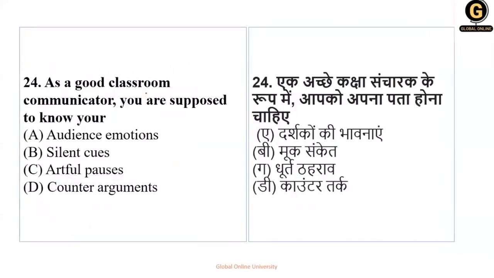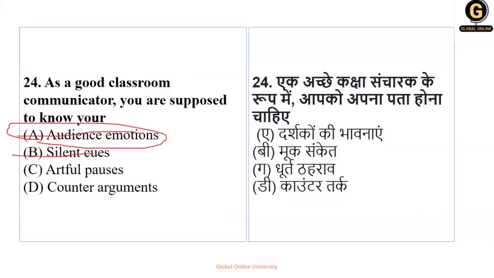Next, as a good classroom communicator, you are supposed to know your. अभी अगर आप एक good communicator हो, okay, तो आपको क्या पता होना चाहिए? Audience emotions, silent clues, artful pauses and counter arguments. Okay, audience emotions, but आपके audiences same नहीं होंगे, और maybe people are faking the emotions, तो ये option नहीं होगा. Silent clues, it's not possible.